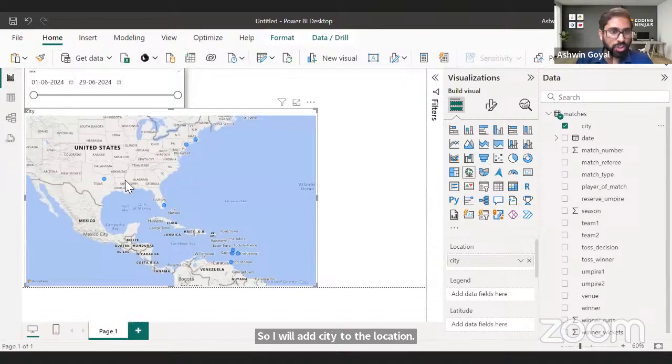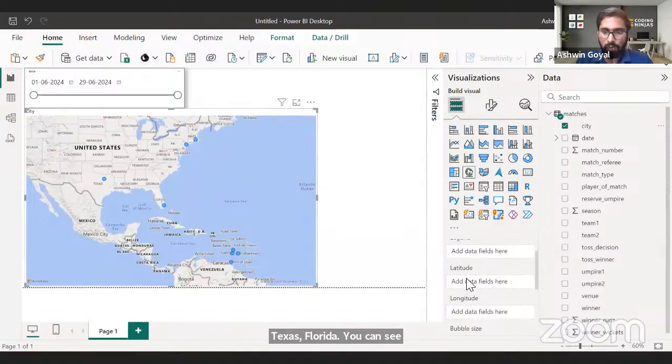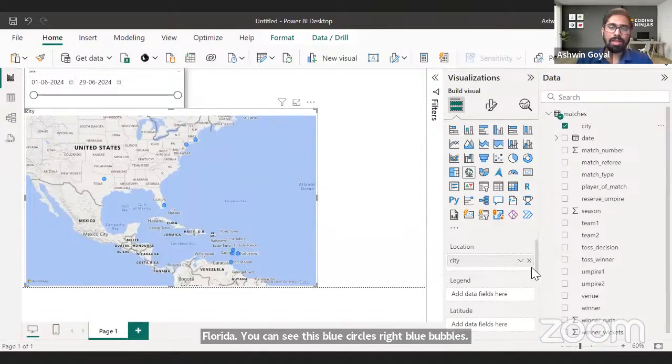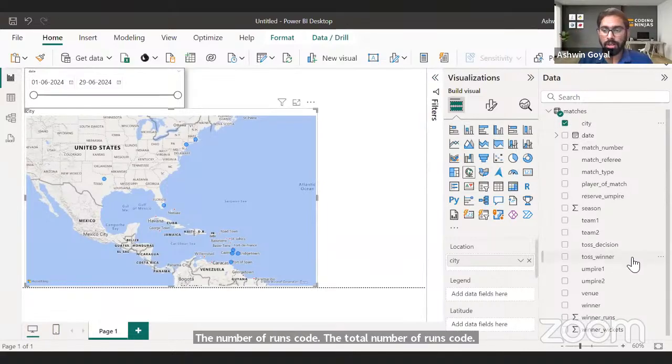See, we already have a beautiful chart here. Texas, Florida. You can see these blue circles, right? Blue bubbles. Now, for the size of the bubble, I want to see the total number of runs scored in that venue. That should be the size of the bubble. How can I do that?